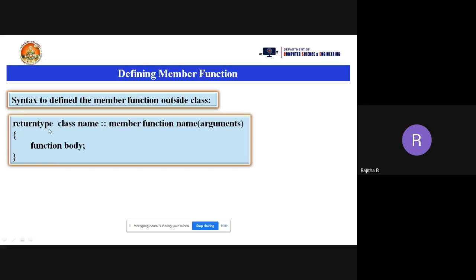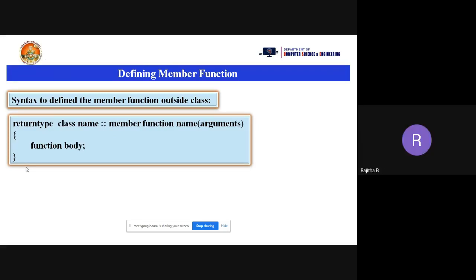Return type, class name, scope resolution operator, and member function name. And if you are taking any parameters or arguments, you need to take the arguments also. And open the braces, write the function body, and close the braces. So is this clear, theory part? Yes, ma'am.